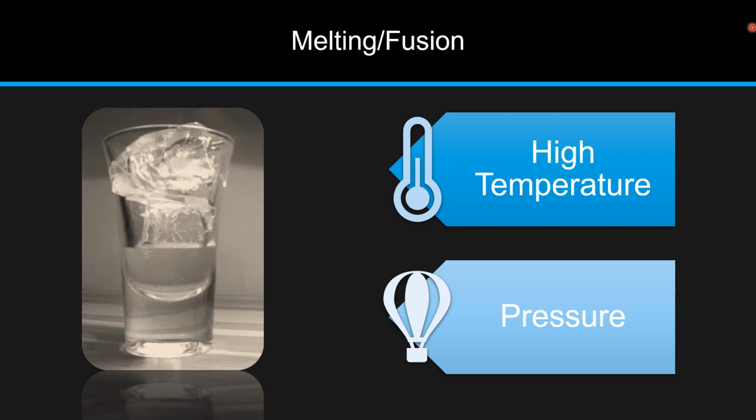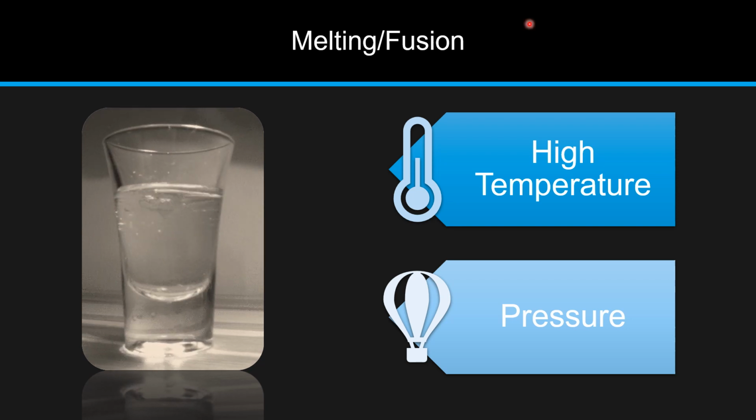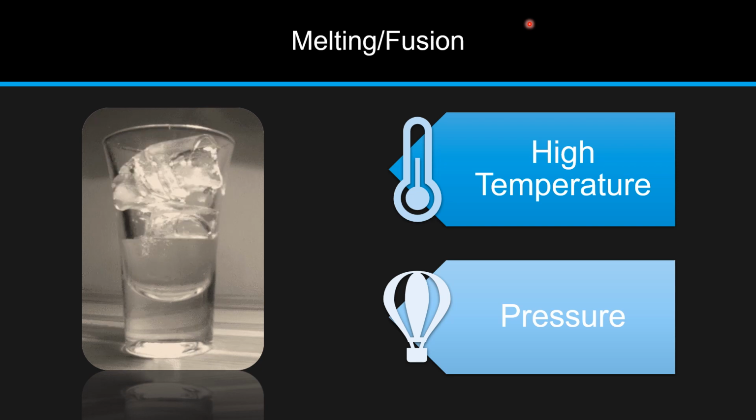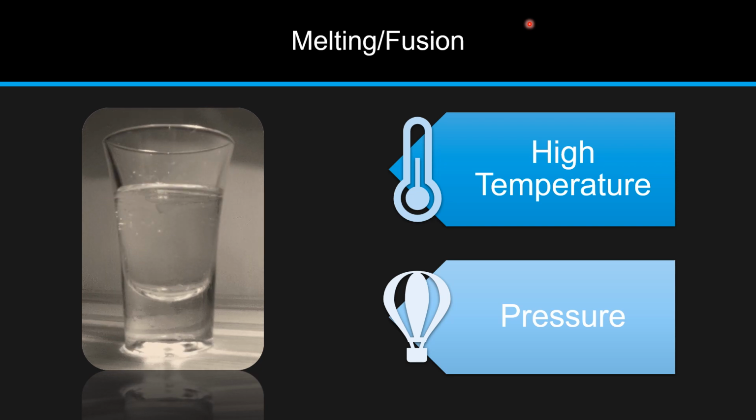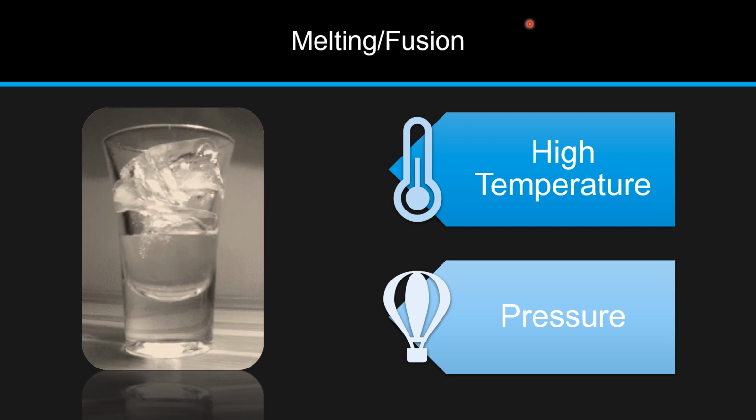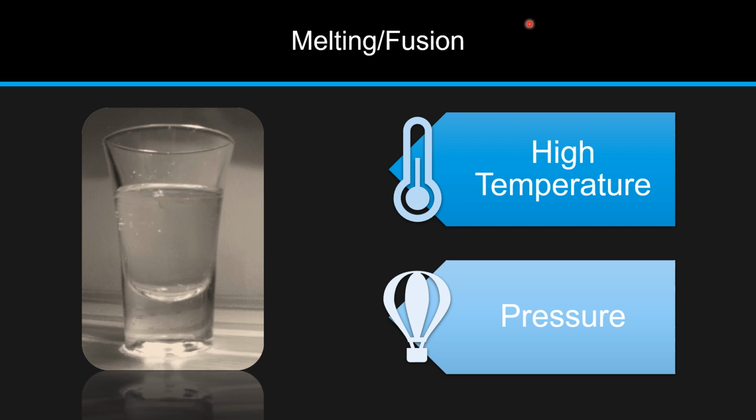First is melting. Melting happens when solid turns to liquid. This occurs when the internal energy of the solid increases, typically by the application of heat or pressure, which increases the substance's temperature to the melting point. The melting point is the temperature at which solid changes to liquid. At this point, both solid and liquid phases exist in equilibrium.